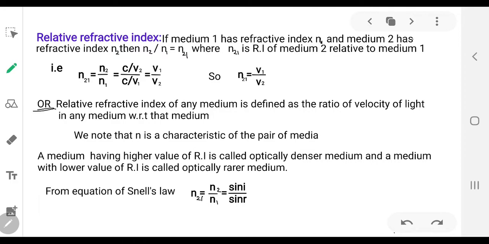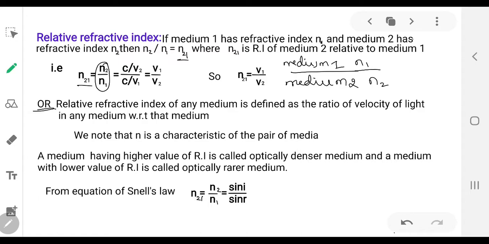So if medium 1 has a refractive index n1, and medium 2 has a refractive index n2, then n2 by n1 is equal to n21.